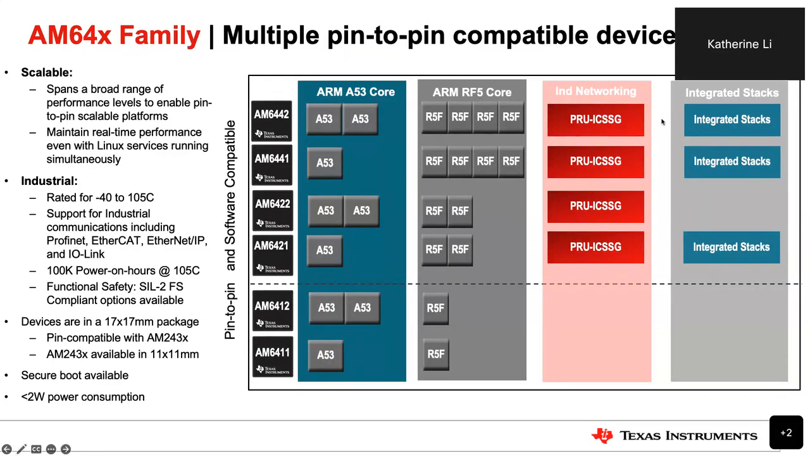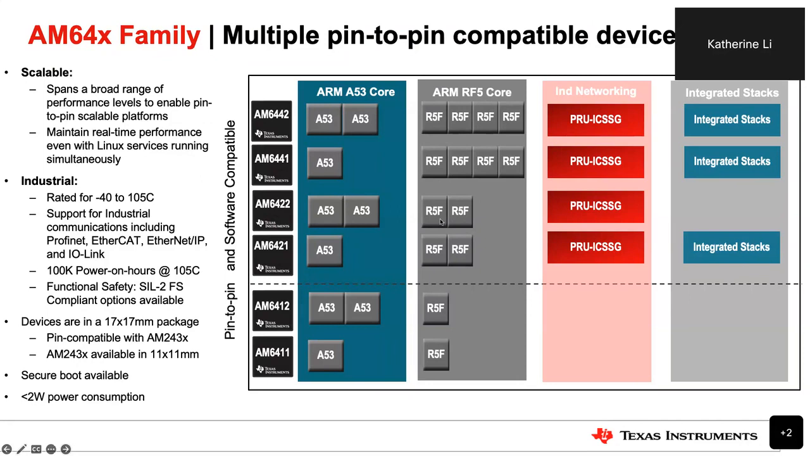So in short, the goal for the AM64 family is to offer you scalable family options. We can span a broad range of performance levels to enable pin-compatible solutions. And it can help to maintain real-time performance, even with Linux running simultaneously.